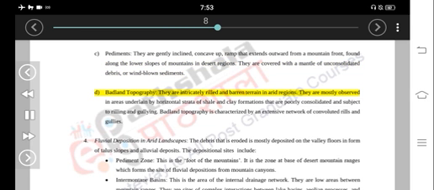D. Badland topography. They are intricately rilled and barren terrain in arid regions. They are mostly observed in areas underlain by horizontal strata of shale and clay formations that are poorly consolidated and subject to rilling and gullying. Badland topography is characterized by an extensive network of convoluted rills and gullies.